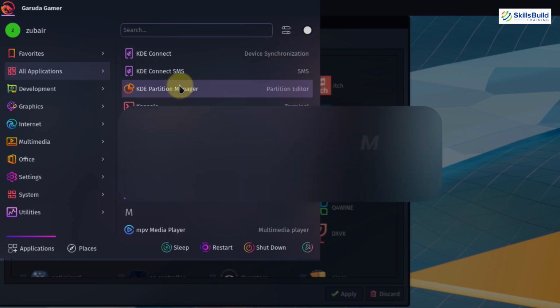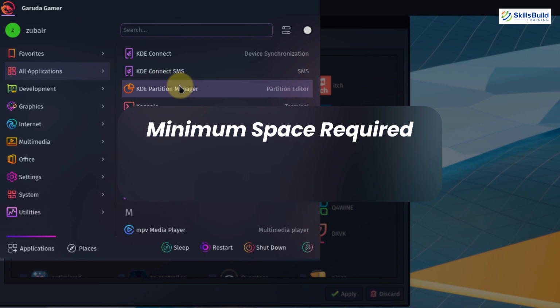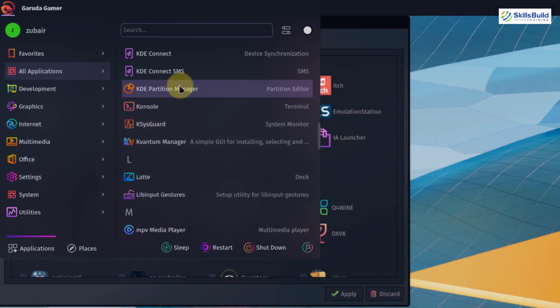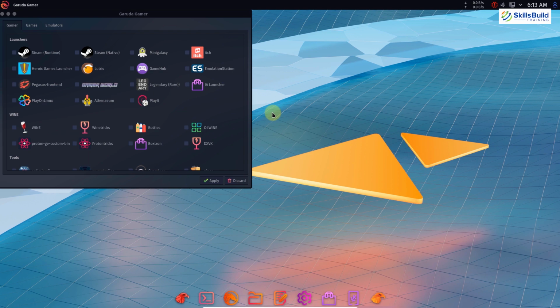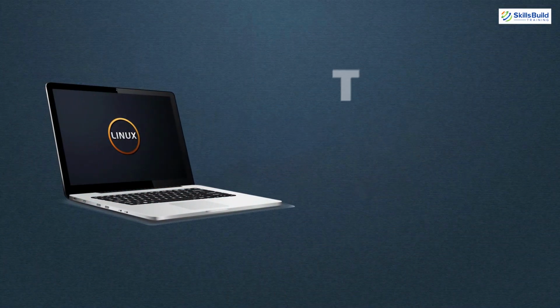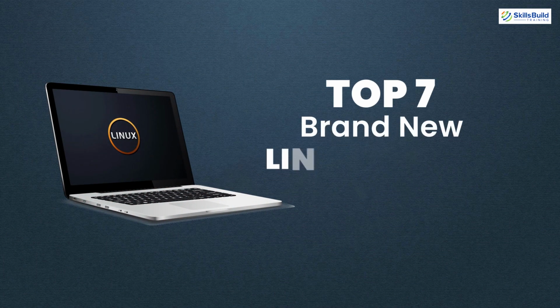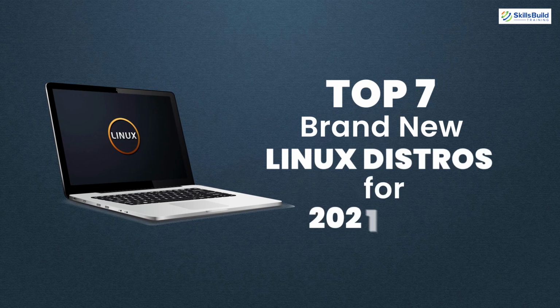In case you want to download and install this Linux distribution, you will require at least 30 gigabytes of space in your system. And that was all about Garuda Linux. So with that, we are done with all 7 brand new Linux distributions for 2021 and 2022. And I hope that you liked a lot of them.